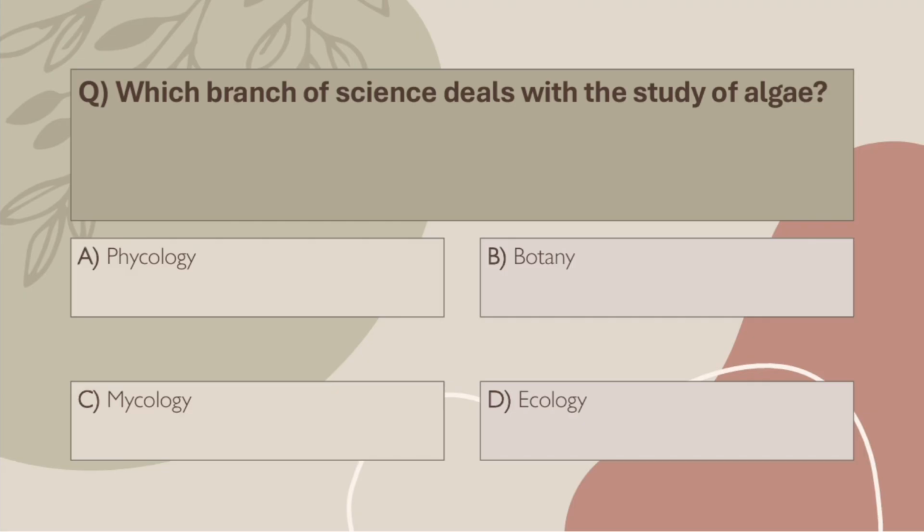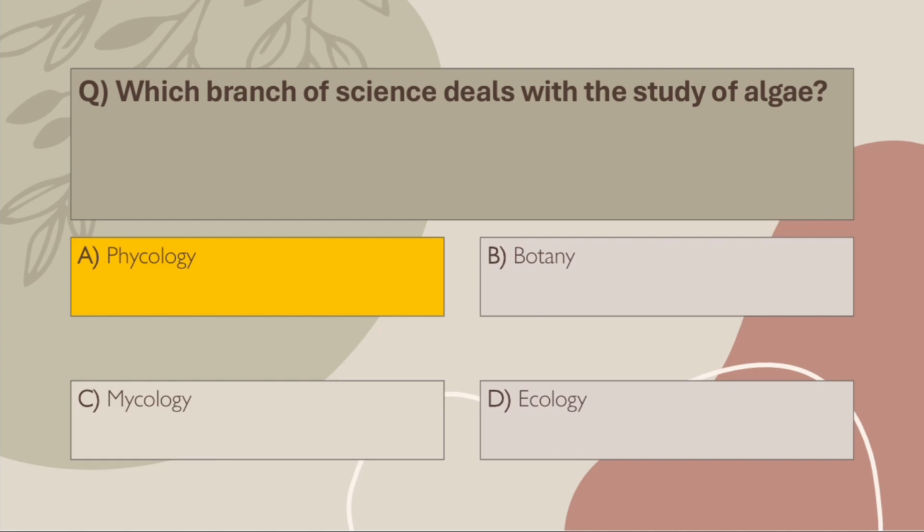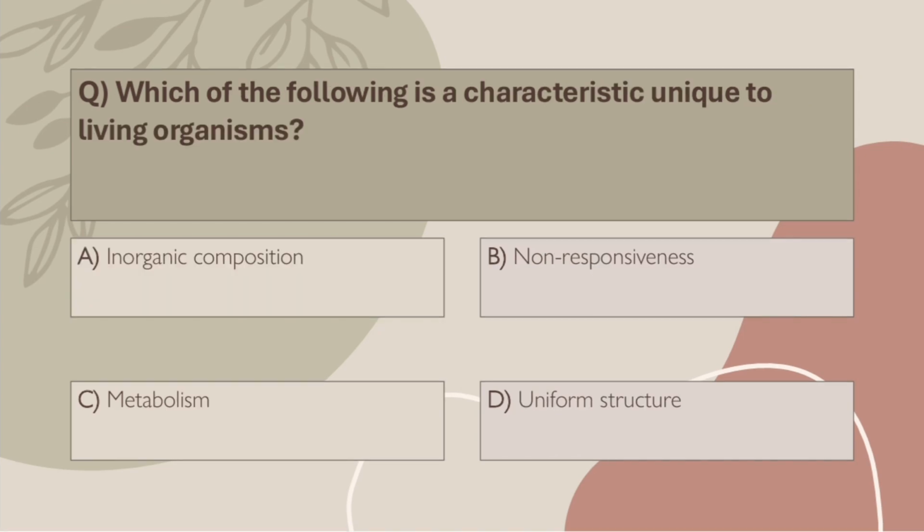Q28. Which branch of science deals with the study of algae? A. Phycology. B. Botany. C. Mycology. D. Ecology. Correct answer, A. Phycology. Phyco is algae, not to be confused with mycology, which is for fungi.